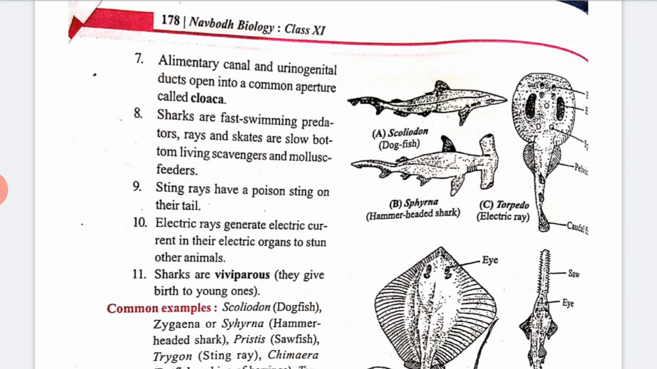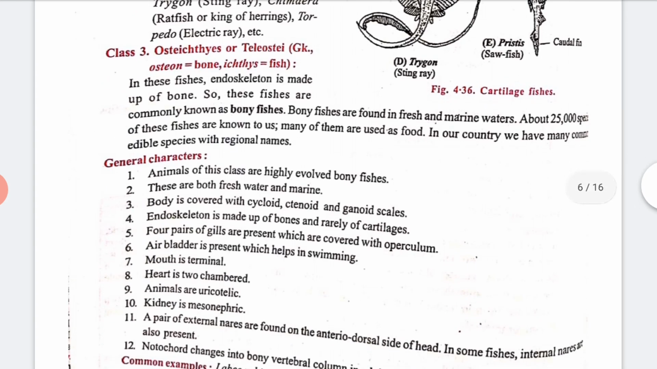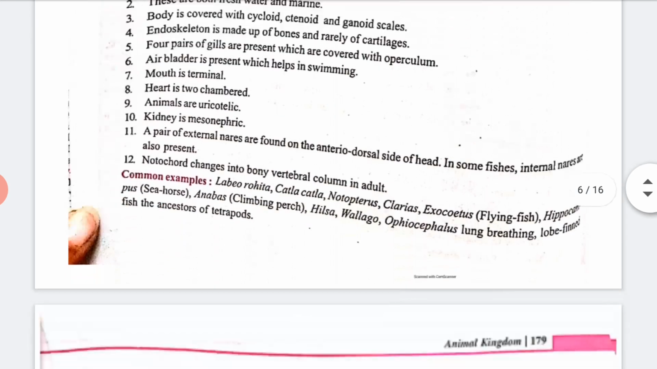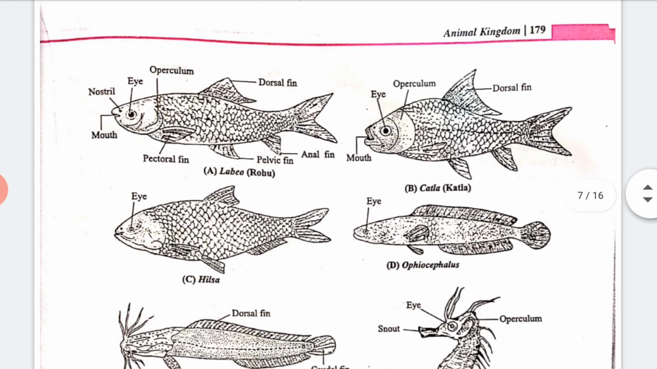Next we have Osteichthyes. Osteon means bone and ichthys means fish, so the fish in which bone is present. This is the third class we have of the fishes. Now fourth we have Cyclostomata. See the pictures. These are the different types of fish, like rohu, katla, hilsa, right?